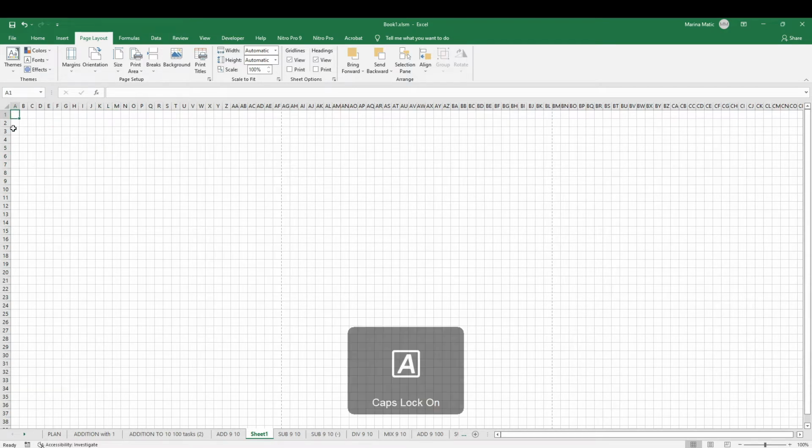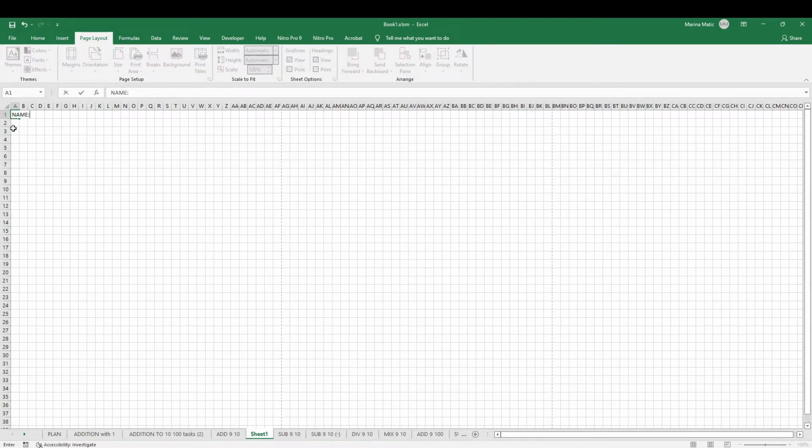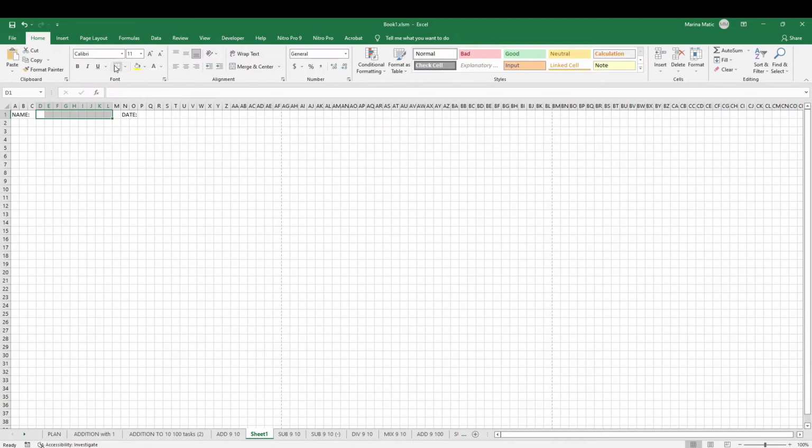The first row is going to be a place where we're going to put name, and then it's up to you. You can put date or class or whatever. And then we're going to add here a line so people can actually write that value here. So the first row is not really important. It is completely up to you. You can decide what you're going to put on top.